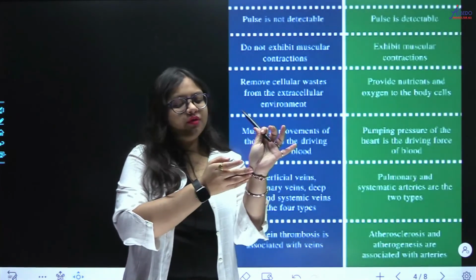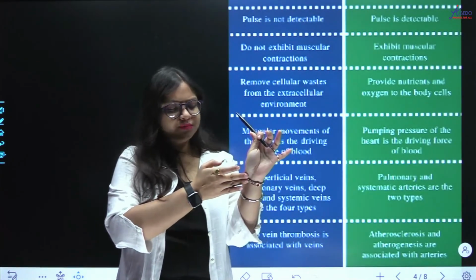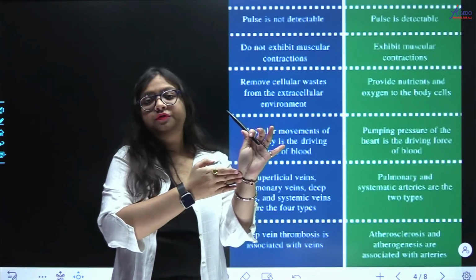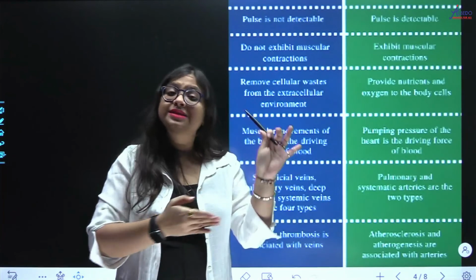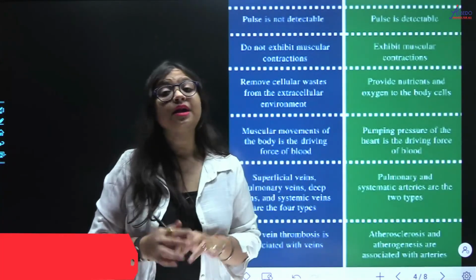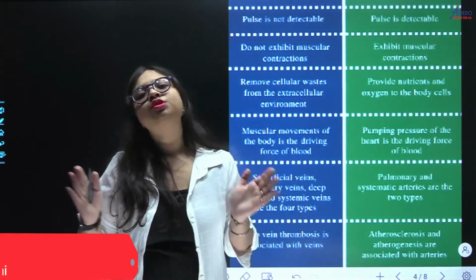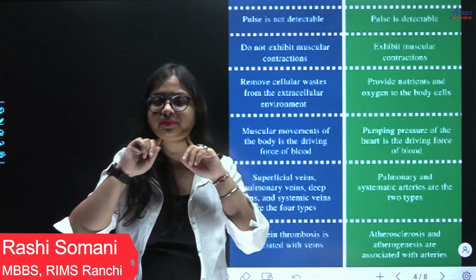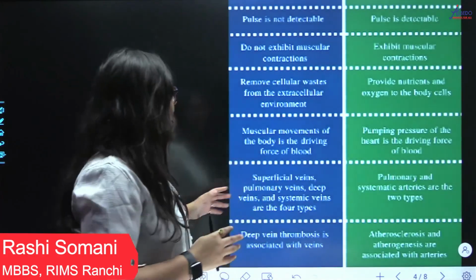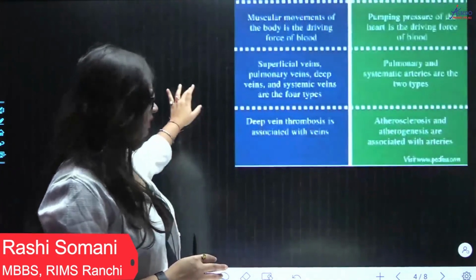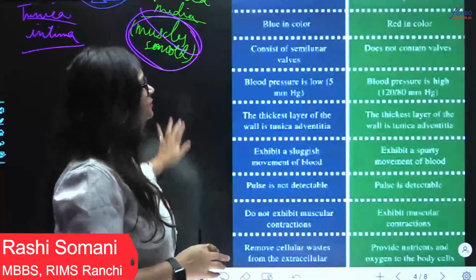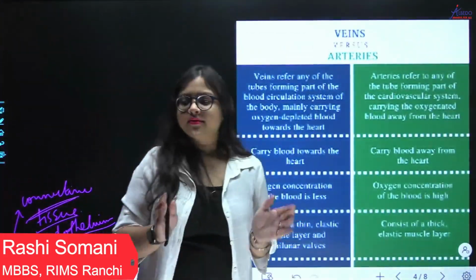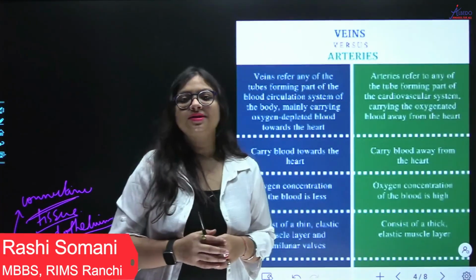So when you palpate here, you are going to feel your pulse. This pulse is always felt in your arteries and not in your veins, right? You can also feel your carotid pulse. There are many places where you can feel your pulse, right? That's it. These were the main differences between artery and veins. I hope you don't have any problem in this, right? The rest of the diseases I will discuss in the next video.